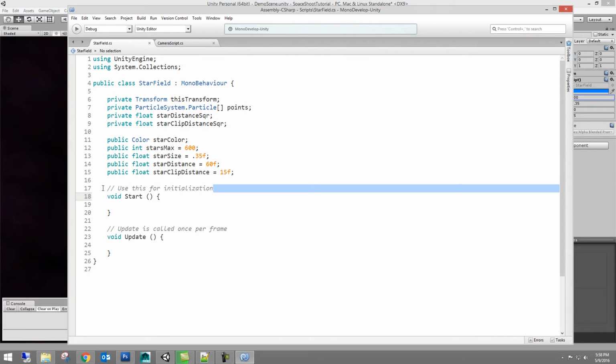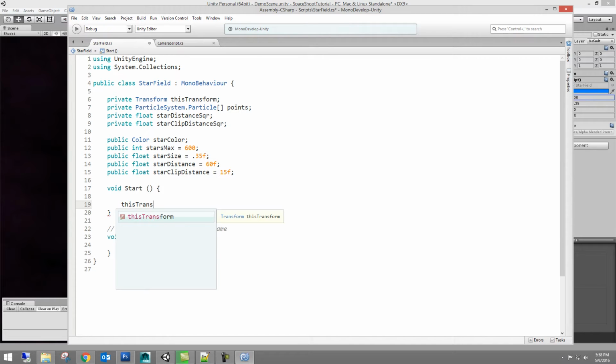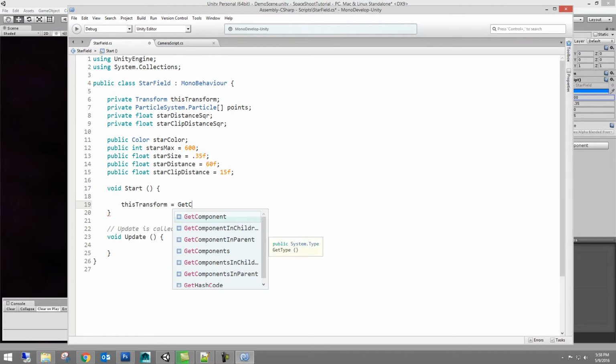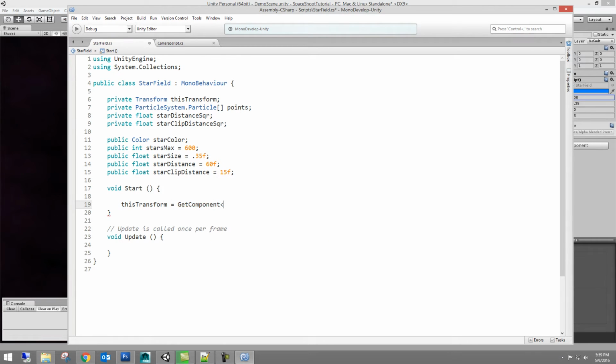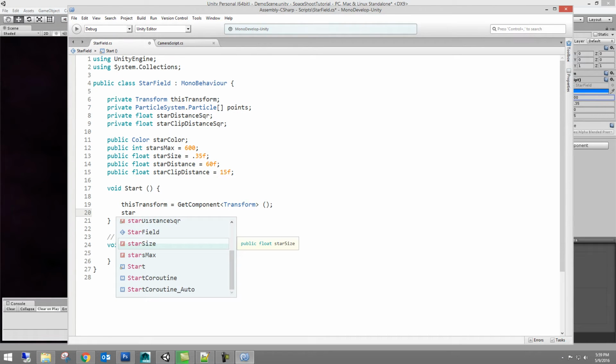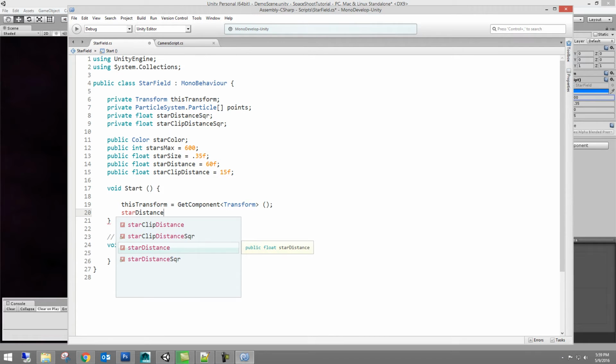Okay, so here's our start method again, and this is run when the scene starts and you hit play. So we want to run some things in this start that we don't want to run every single frame, but only when the scene first starts up, and that is grabbing access to some components that we only need to grab access to once. This transform component is one that's called caching components. It's a pretty good optimization to do.